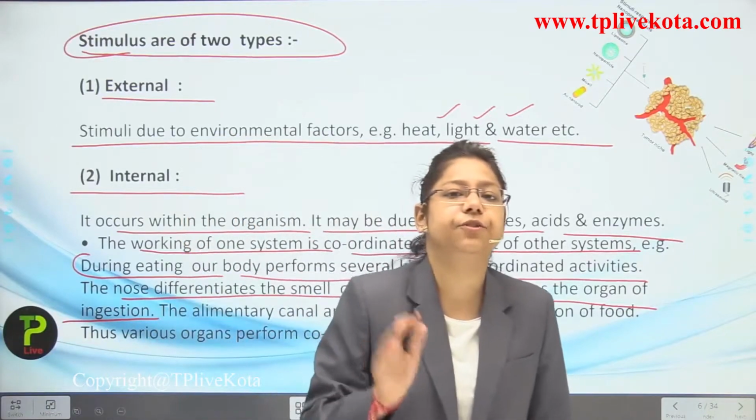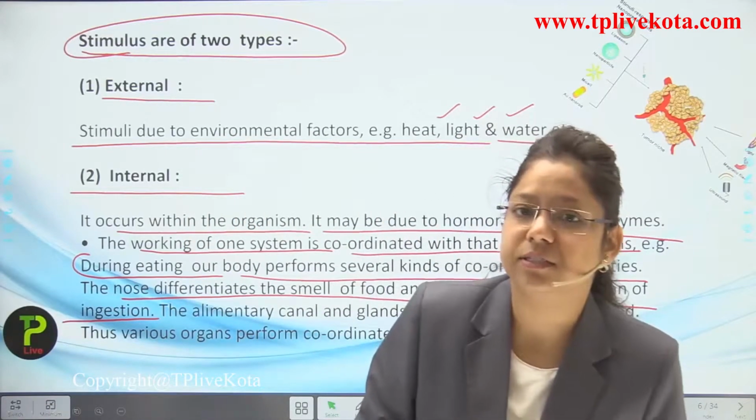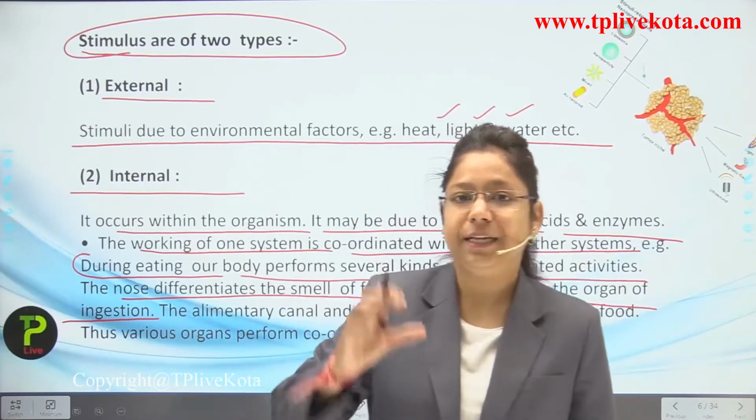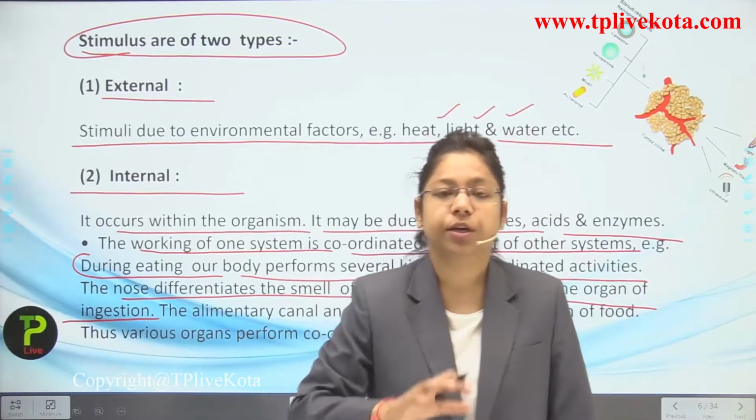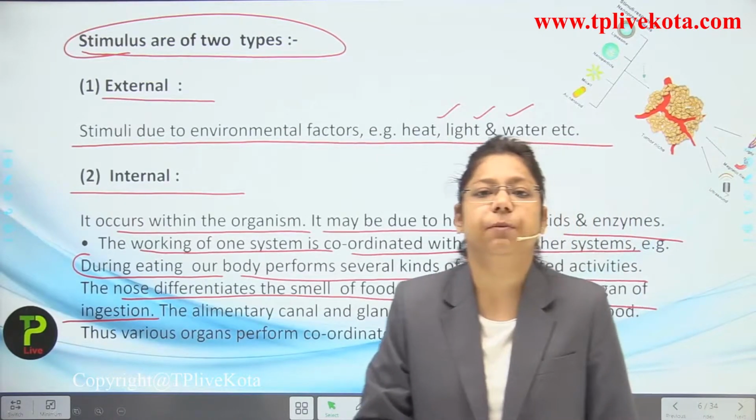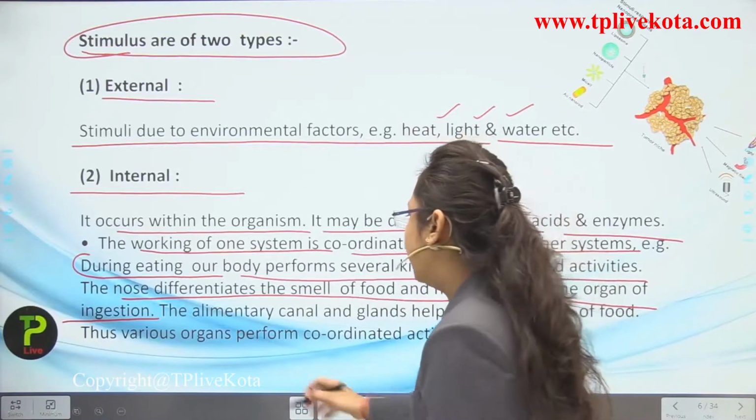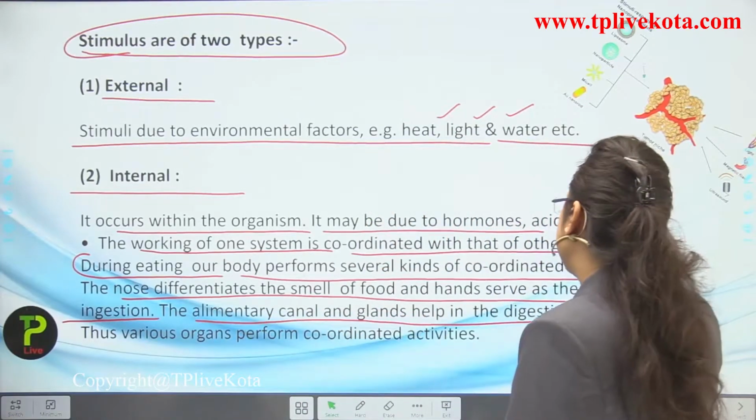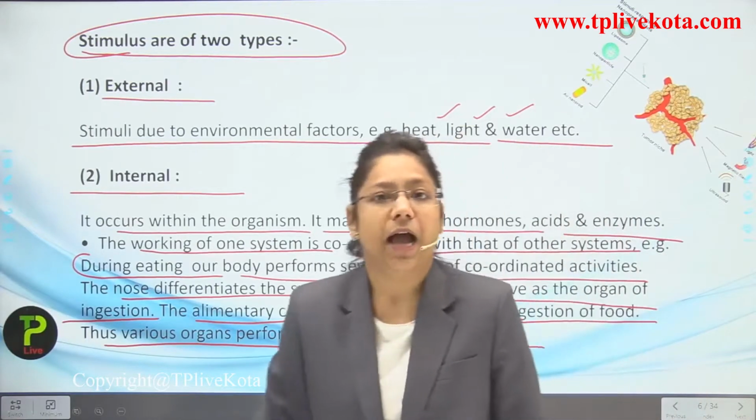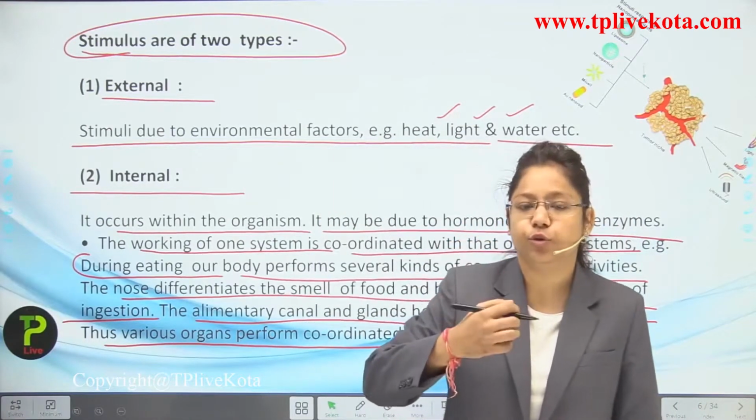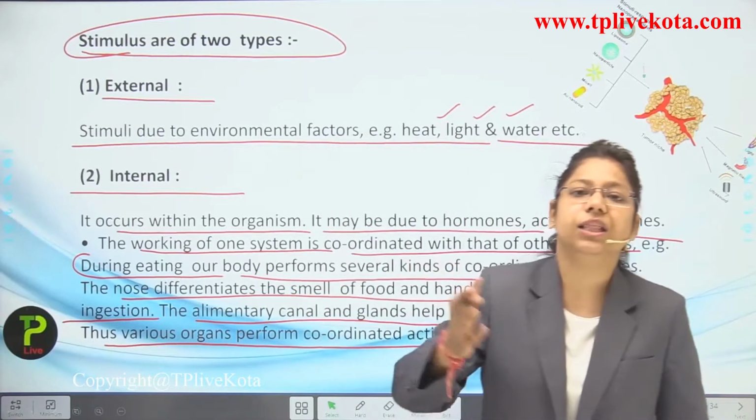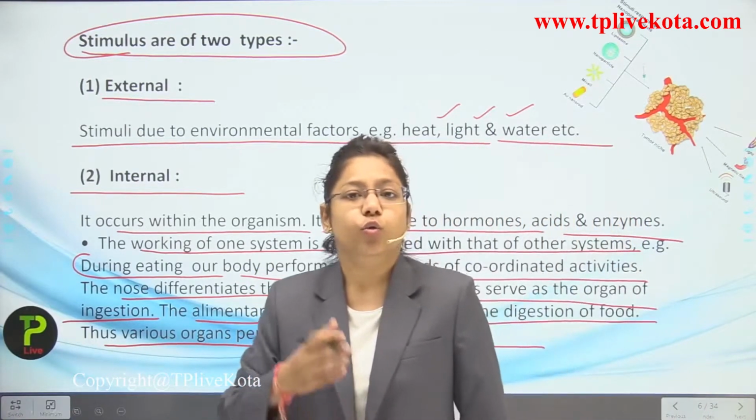Now, what happens if your mother is preparing momos or sandwiches? You go to the kitchen, pick up one piece and put it inside your mouth. So your nose is sensing the smell and your hand is doing the work of ingestion. Now the alimentary canal and glands help in the digestion of food. Thus various organs perform coordinated activities. Now when you are ingesting the food, first the saliva is secreted from the mouth, converting all the starch material into what?